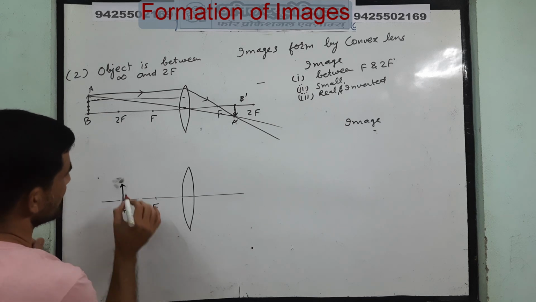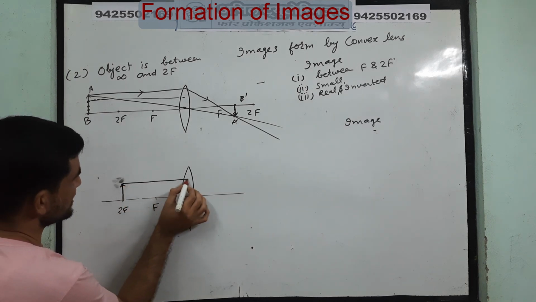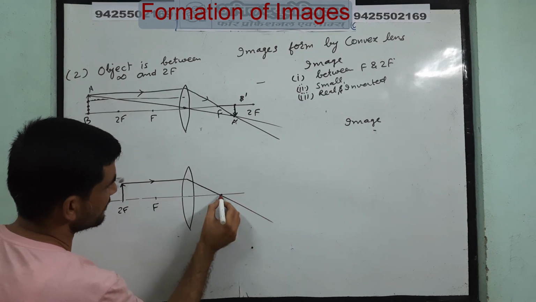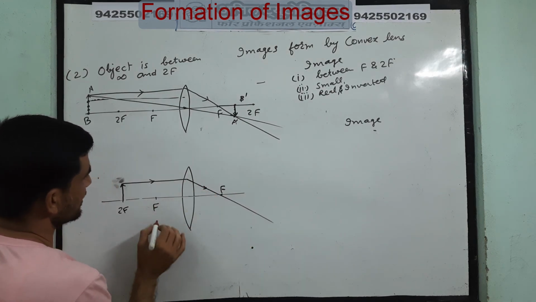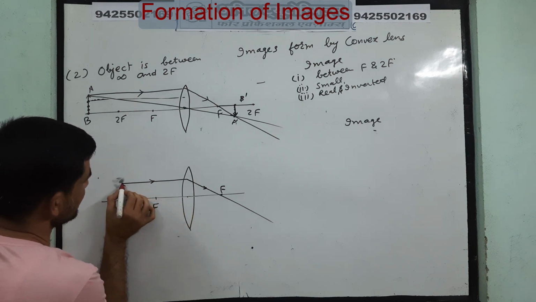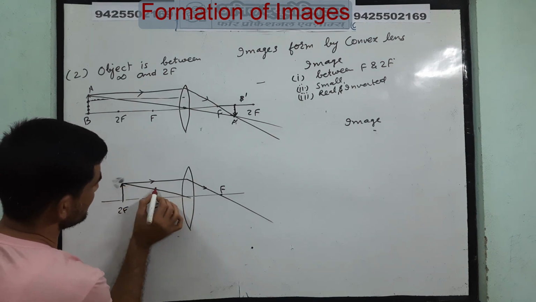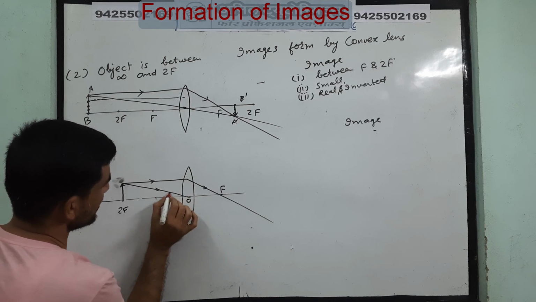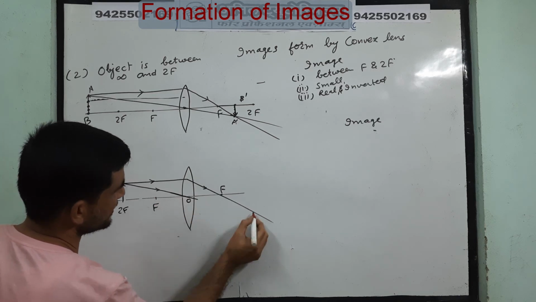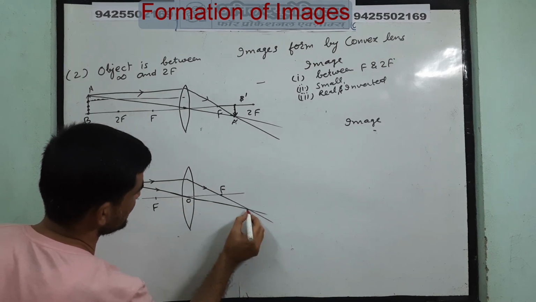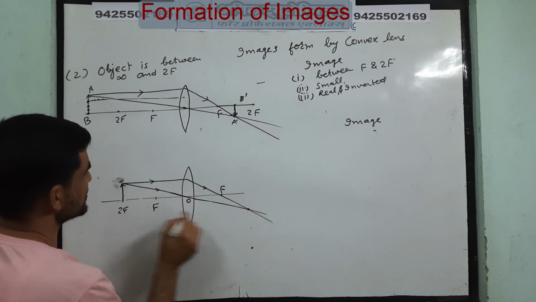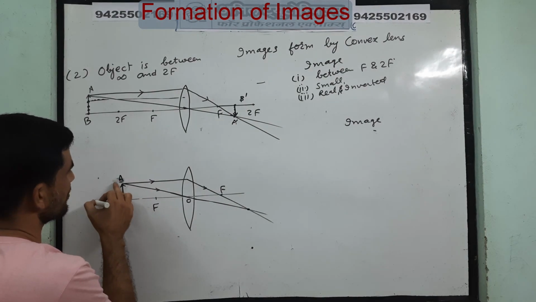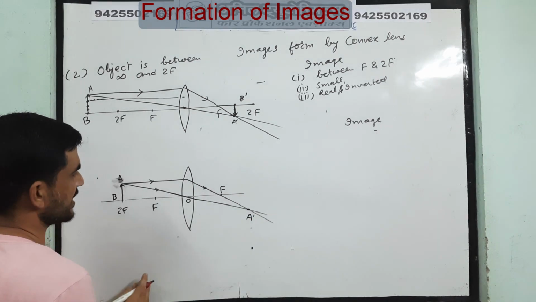Once again, I will take one ray which is parallel to the principal axis, and after refraction it goes through f like this. Second, I will take one ray that is incident directly at the optical center, and you know when any ray is incident at the optical center, it moves without any deviation. Okay, so here these two rays are meeting. So here the image of this point A is obtained. Point A's image is obtained here, A dash.